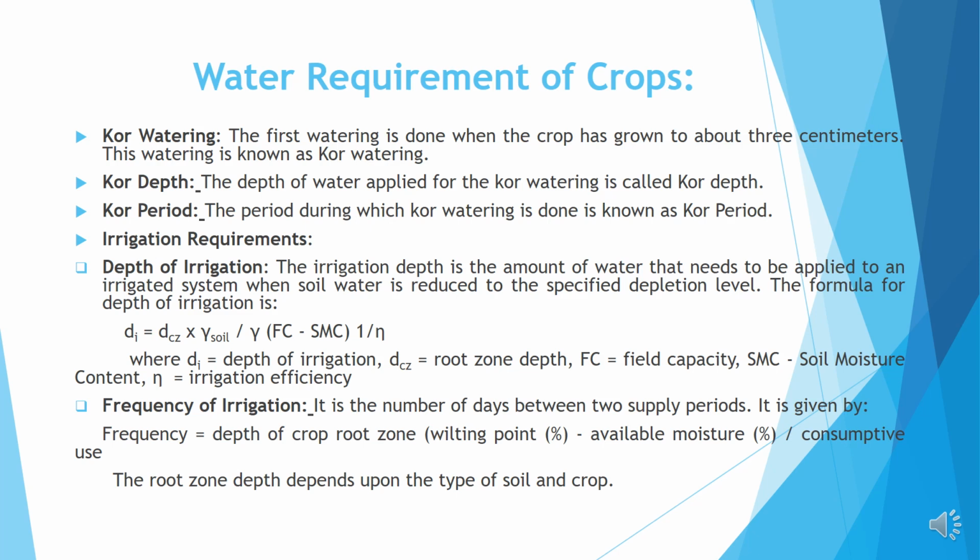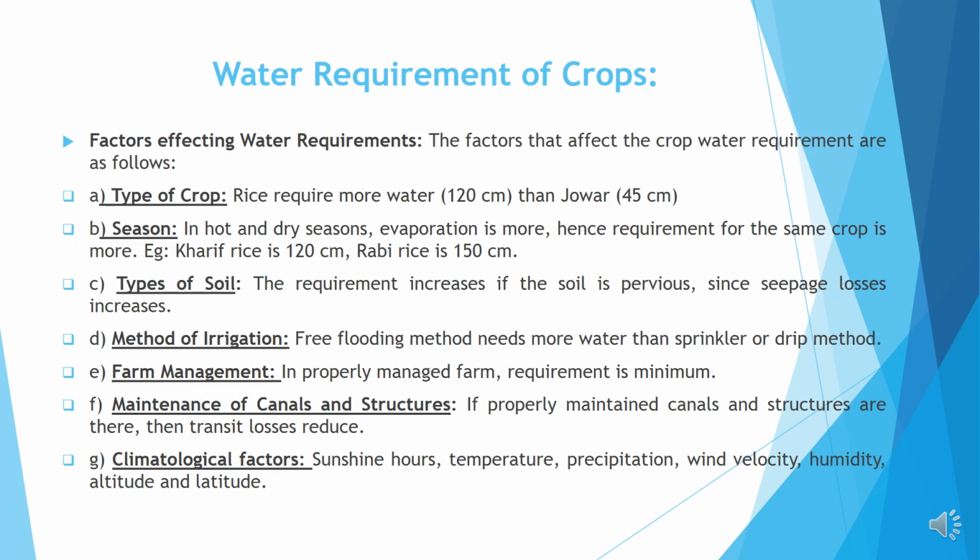Irrigation requirements. Depth of irrigation. The irrigation depth is the amount of water that needs to be applied to an irrigated system when soil water is reduced to the specified depletion level. The formula for depth of irrigation is given below. Frequency of irrigation. It is the number of days between two supply periods. The formula is shown underneath.